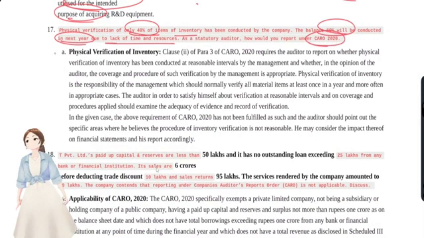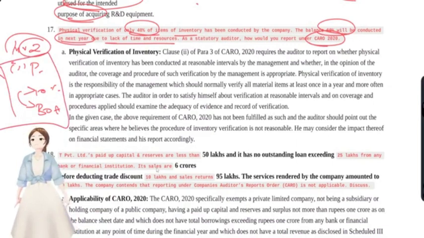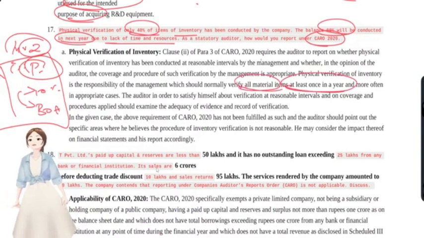You see, inventory, clause number 2, right? First point, that is physical verification at reasonable intervals. And if any discrepancies are more than 10%, whether they have been properly dealt with in the books of accounts or not. Okay, this point, we have to just copy paste and memorize, and then we have to write it here and apply it here. You see, at reasonable intervals, the reasonable interval is presumed to be yearly once. You see, at least once in a year, all the items, all the material items. All right.